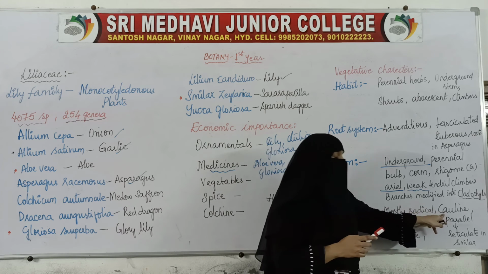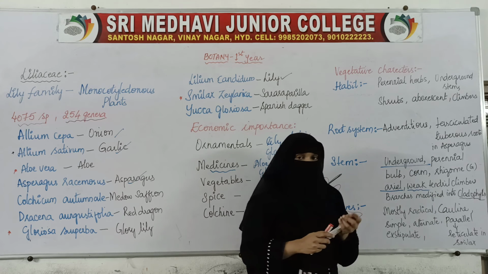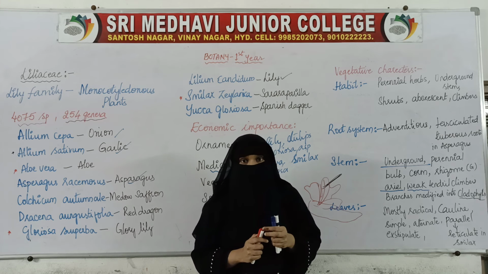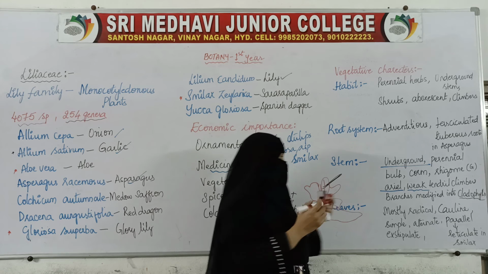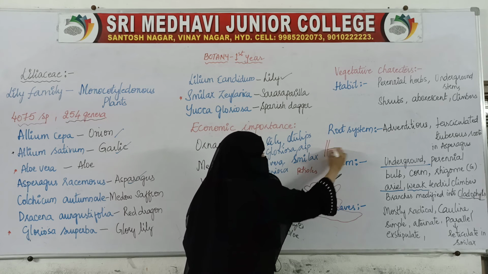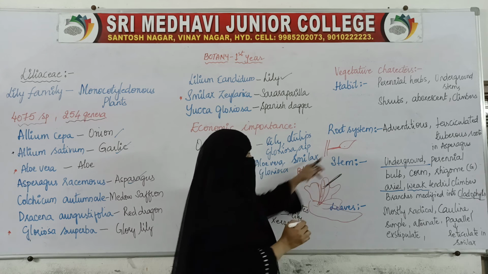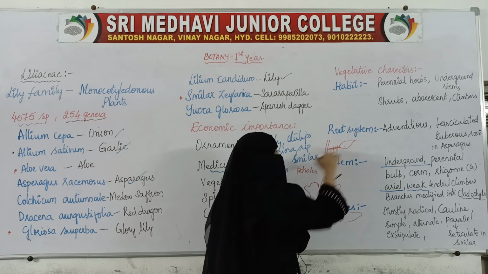And the leaves are cauline. In the first two families we have seen that the leaves were having petioles. Okay, this is the branch, this is the leaf. The leaf is attached to this branch with the help of this stalk-like structure called the petiole. But here this petiole will not be present.